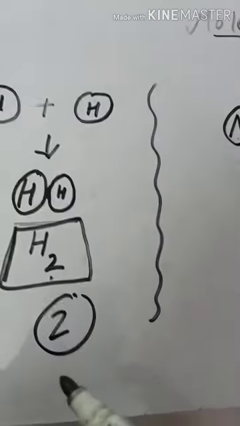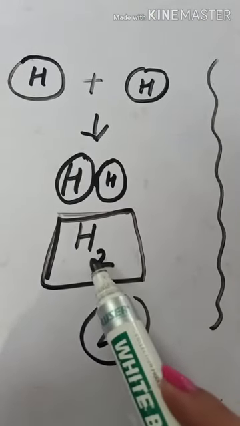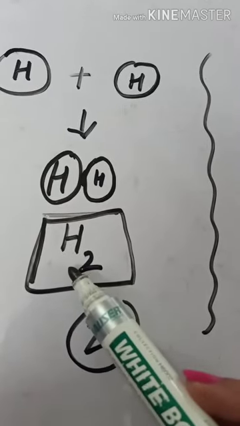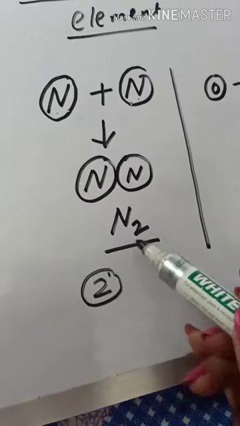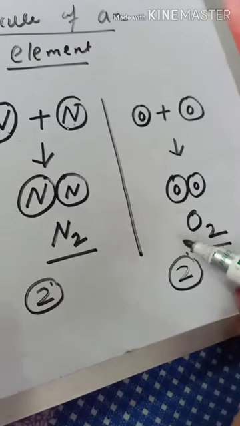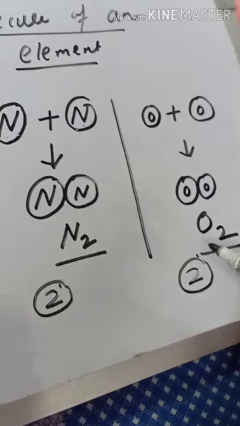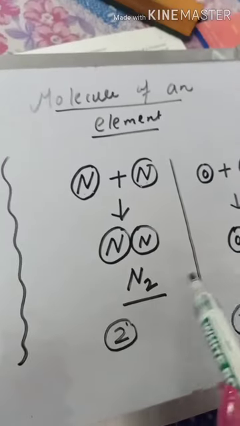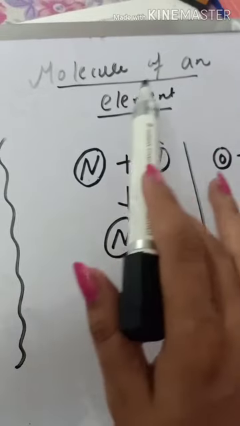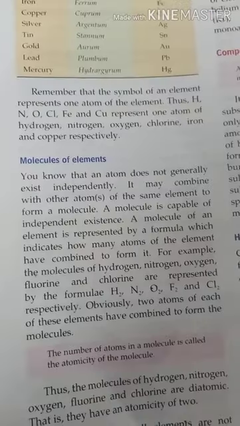So here, the molecule of hydrogen is made up of only hydrogen, the molecule of nitrogen is made up of only nitrogen, and the molecule of oxygen is made up of only oxygen. That's why all these molecules are known as molecules of an element.